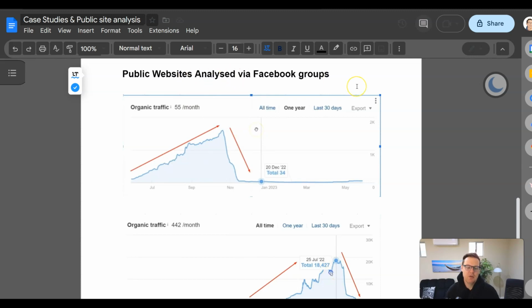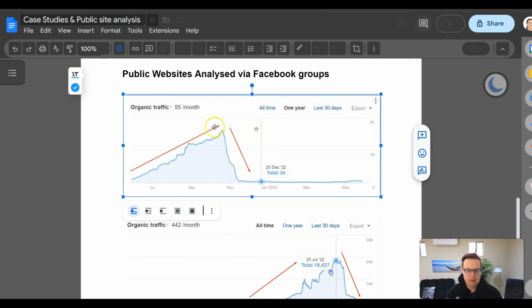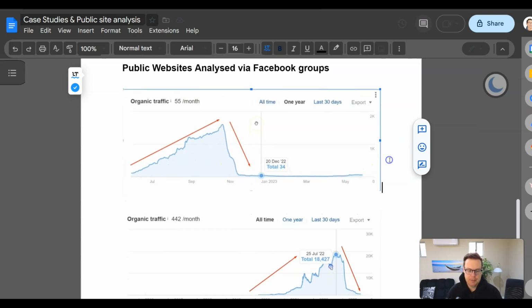I've been active in a lot of Facebook groups and offered for people whose websites have dropped to analyze their sites in order to find out what essentially went wrong with their sites that led to this drop. So you can see these graphs here. This site has gone from around 2,000 visitors per month to then 30, so close to zero and a full drop. And it's only taken a few months for that to happen. So you can see here, it started in July, and then November, the drop has come in.